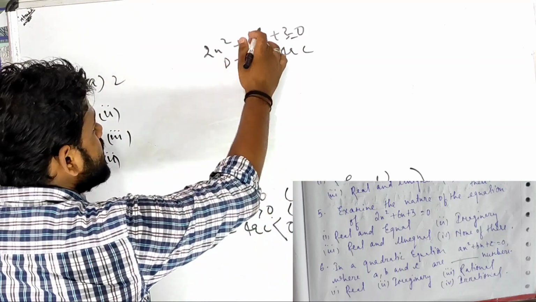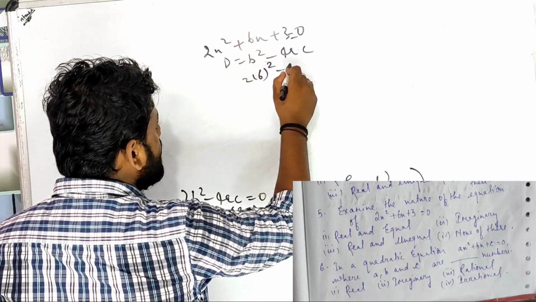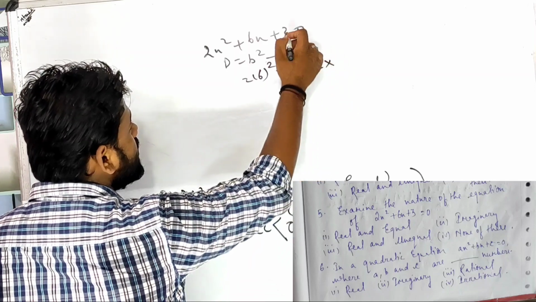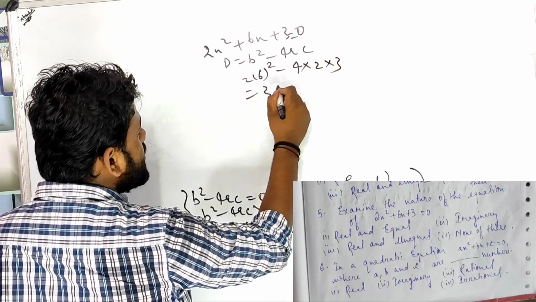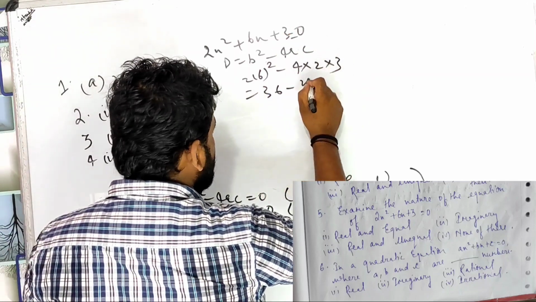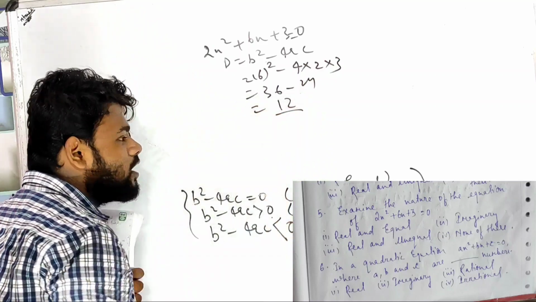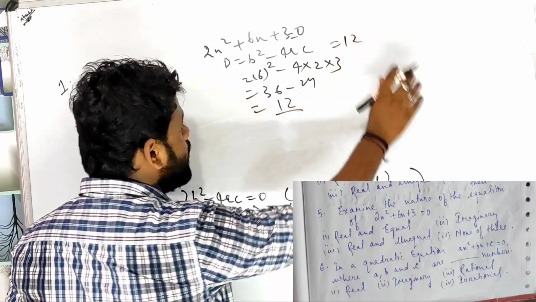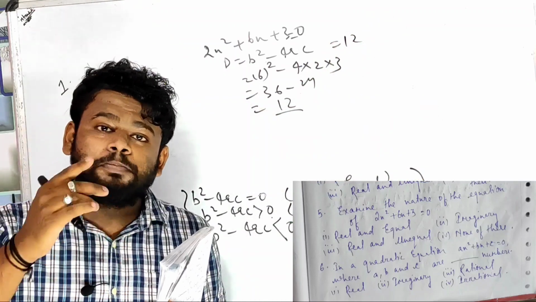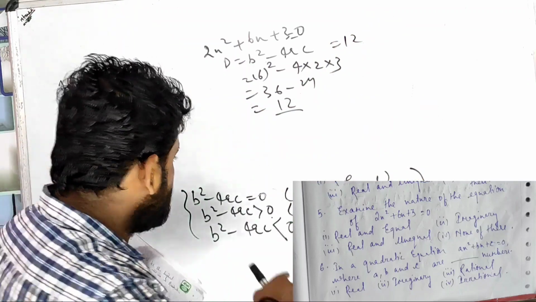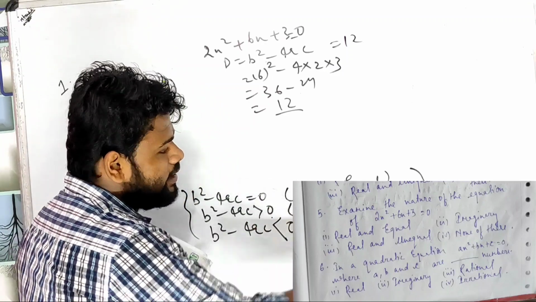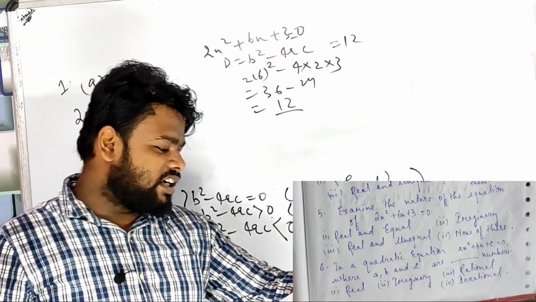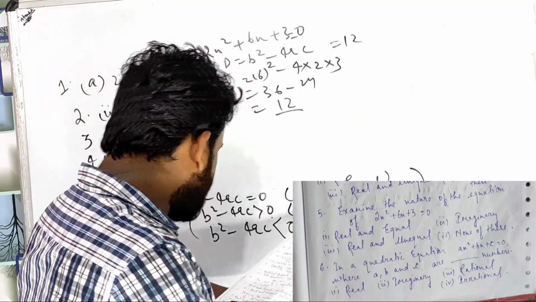What is b? Now b is given as 6. 6 square minus 4 into 2 into c, it is given 3, beta. So 36 minus 4 into 2 into 3 is 24. 12. That means what? You have got b square minus 4ac equals 12. That means b square minus 4ac is greater than 0. Real and unequal. It is given real and unequal. Yes. Real and unequal is the correct option.